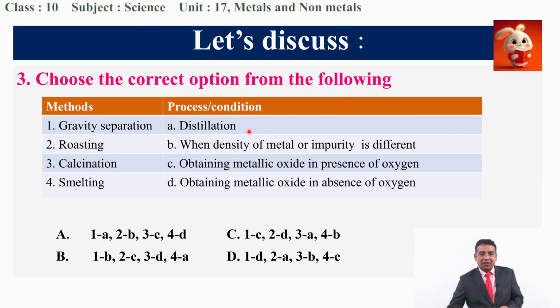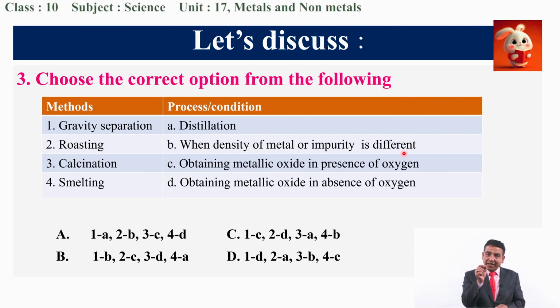No. If you find an incorrect relationship between these two, you need not try to establish the relationship with the others; you need to move on to another option. The second option has one related to B. Gravity separation is the process in which the density of the metal and the impurity is different. Yes, this is correct.